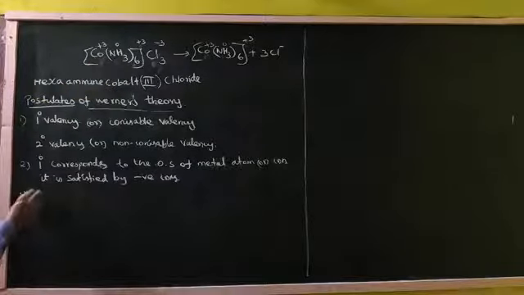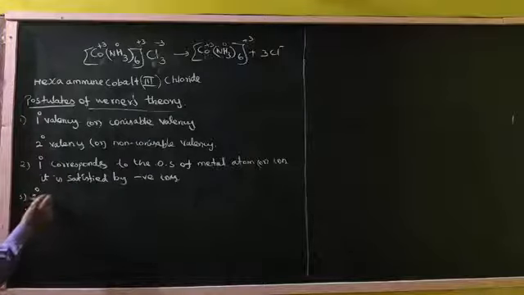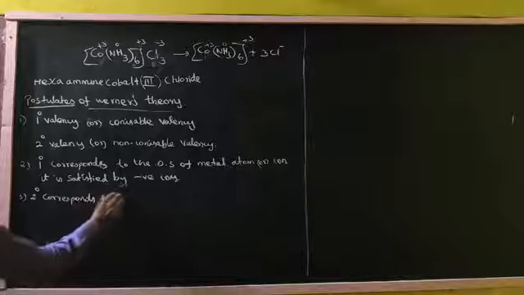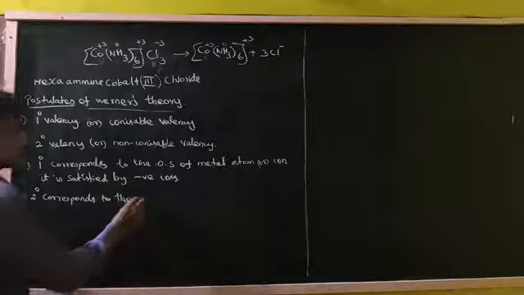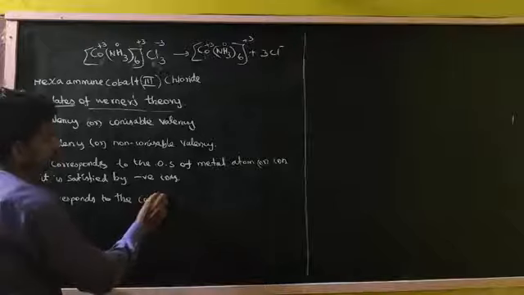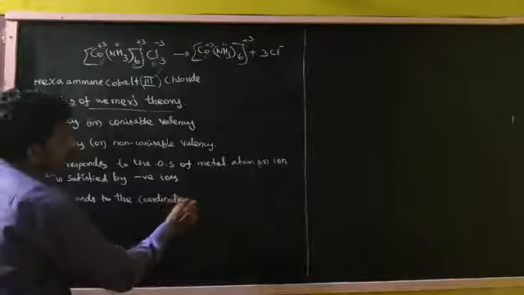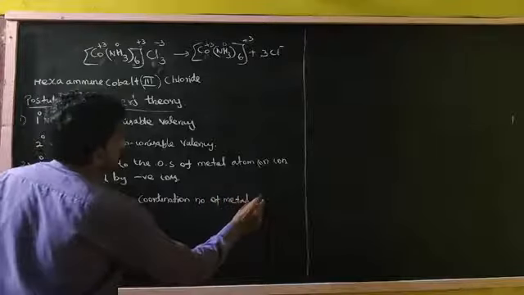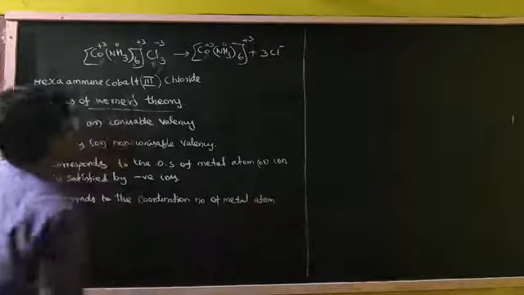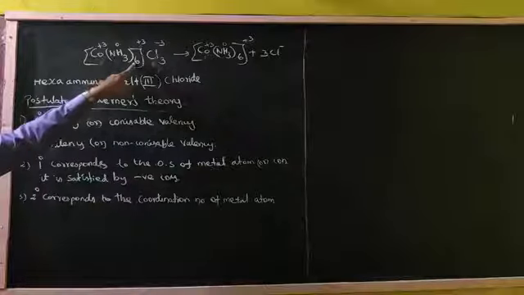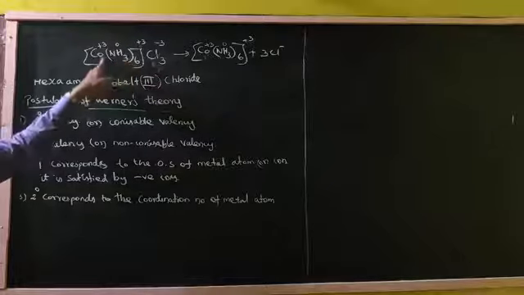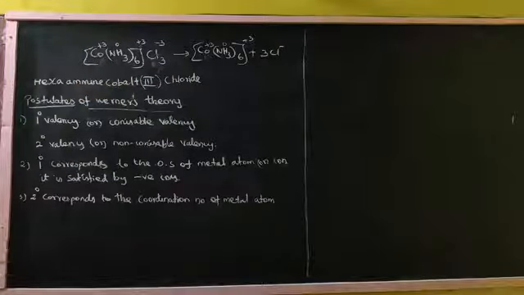Secondary valency corresponds to the coordination number of the metal atom, so 6 coordinate bonds will form with cobalt.